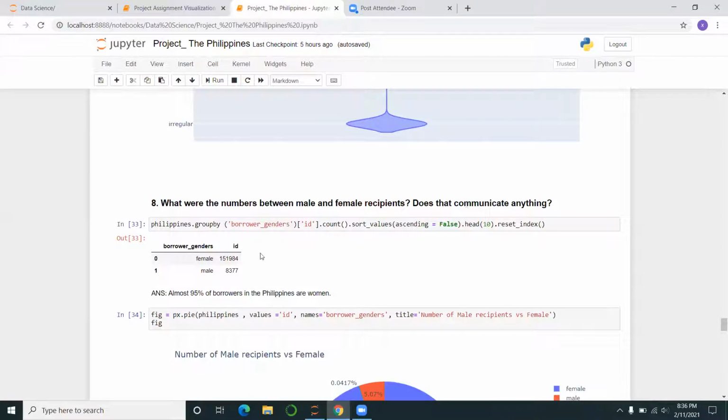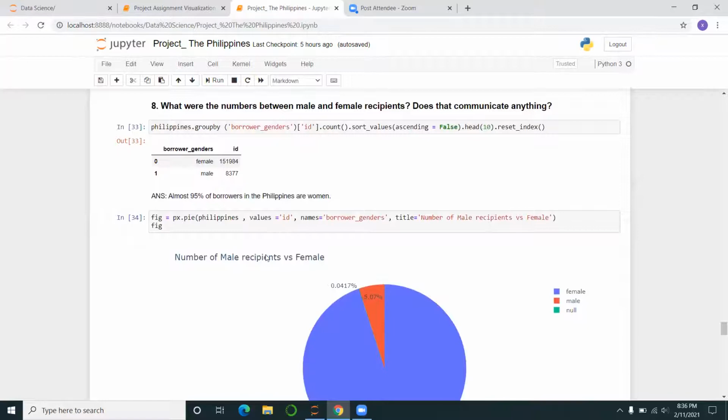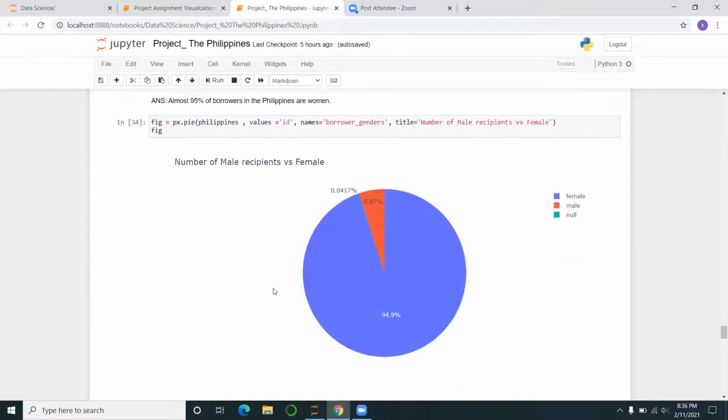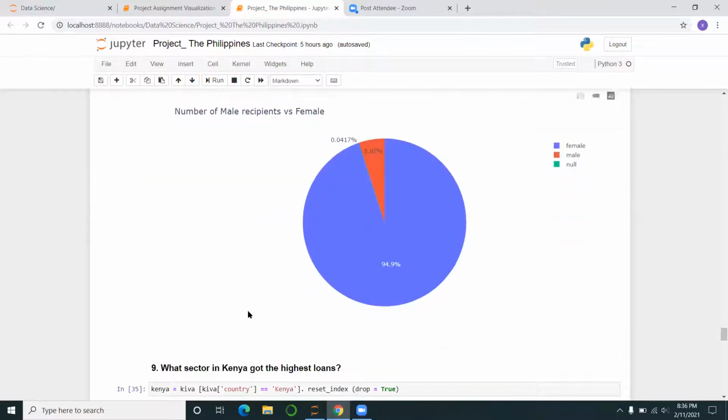Does that communicate anything? So I brought the borrower's gender together and the ID, and I did that count. And you could see we have way more female than male in the Philippines that borrow money. So the answer was at least 95% of the borrowers in the Philippines are women. And then I went ahead and did a pie chart, and you could see, yeah, basically 95%. It's almost 100% of the borrowers are women.